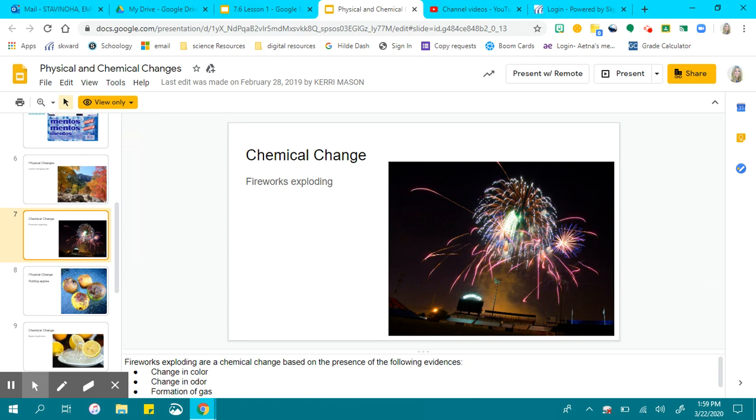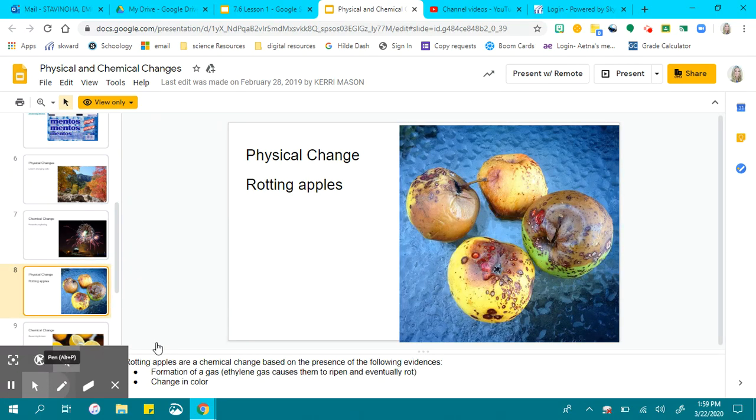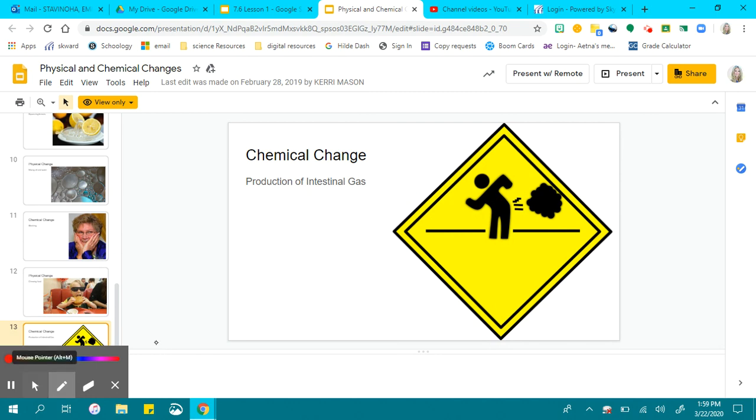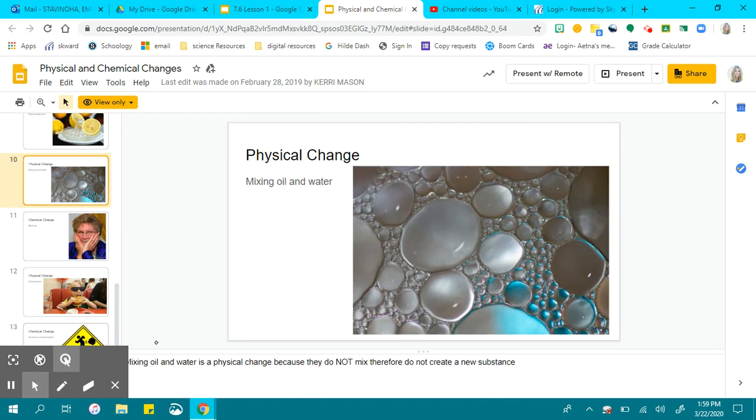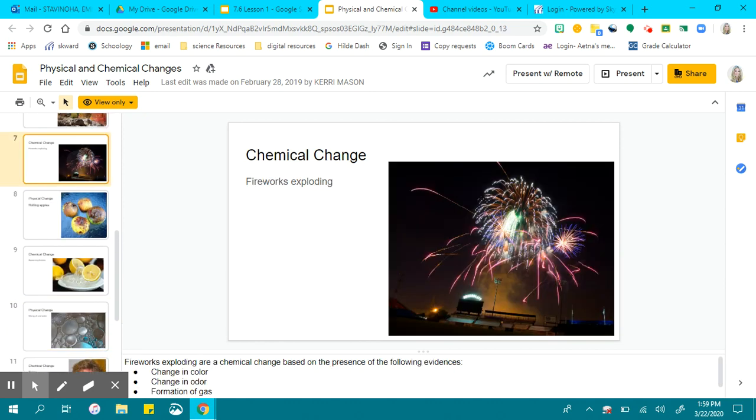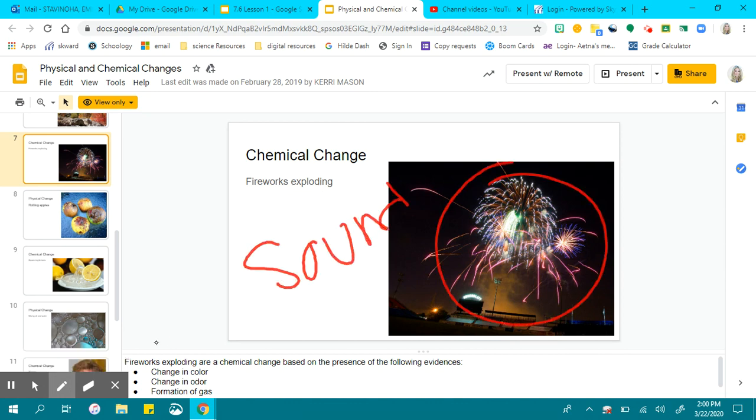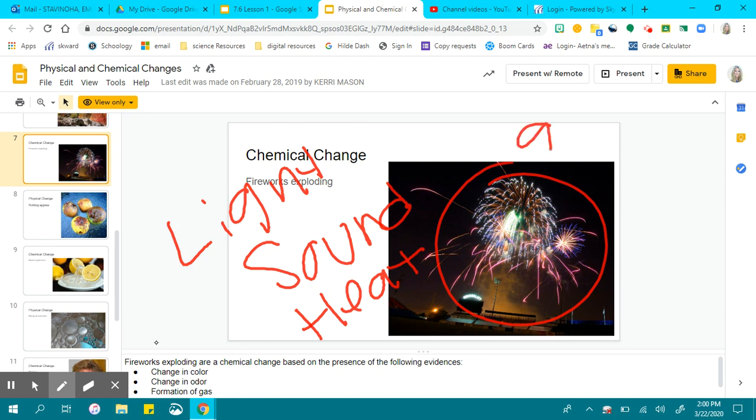Fireworks exploding. This is one of the easiest chemical changes to determine. Why? Because there's a color change. There's a sound. There's heat, light. There's a gas being formed. How many of you guys have smelled like fireworks after the 4th of July?